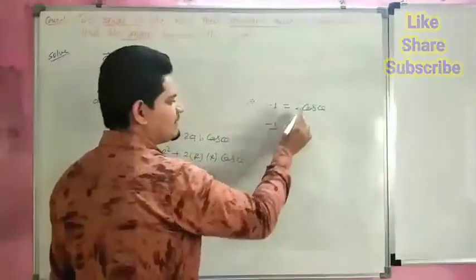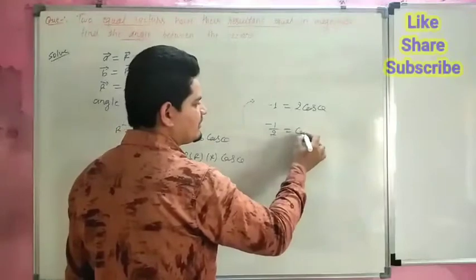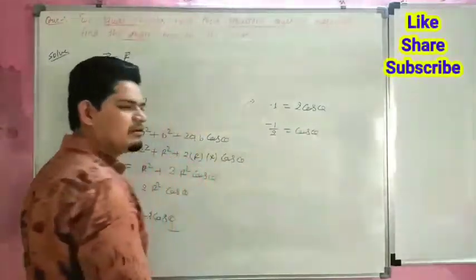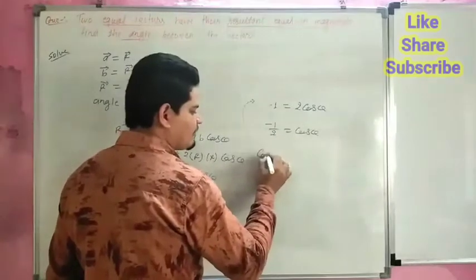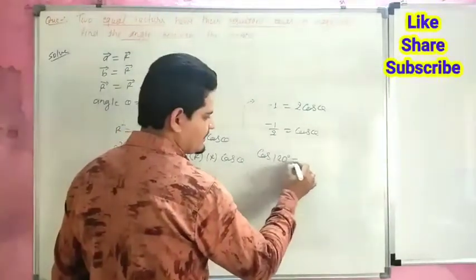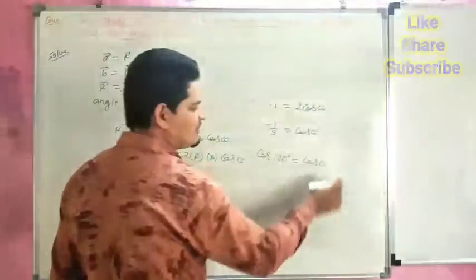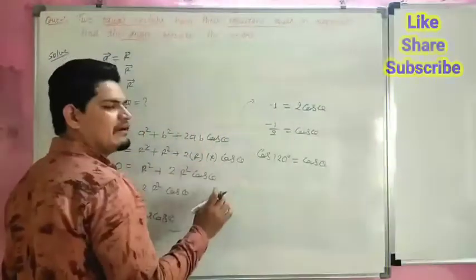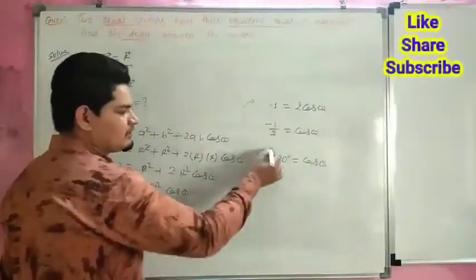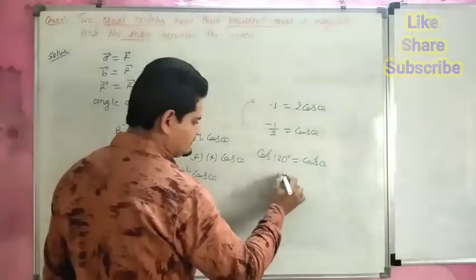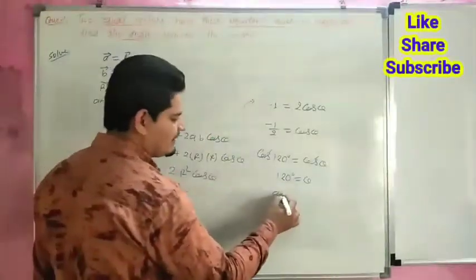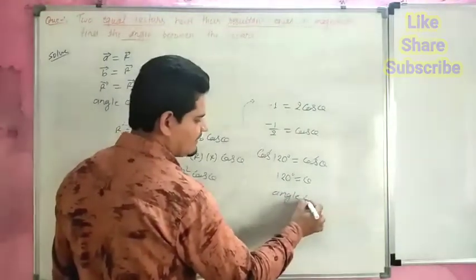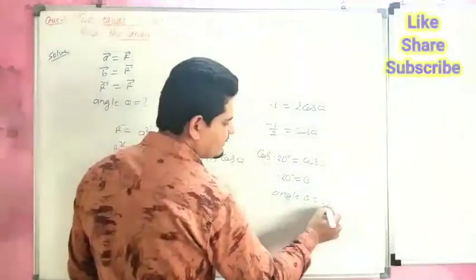So minus 1 divided by 2 is equal to cos theta, and we know that minus 1 by 2 is the value of cos 120 degree. So cos theta equals cos 120 degree, this cos may be cancelled, so theta is equal to 120 degree. So the angle theta is equal to 120 degree.